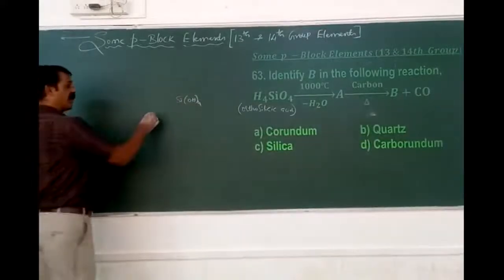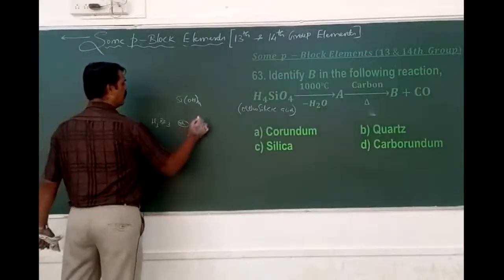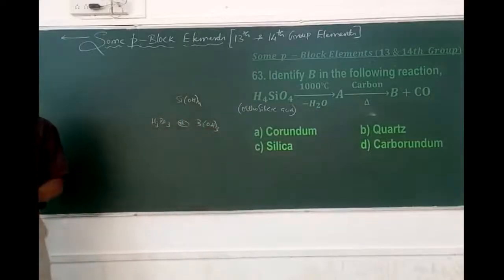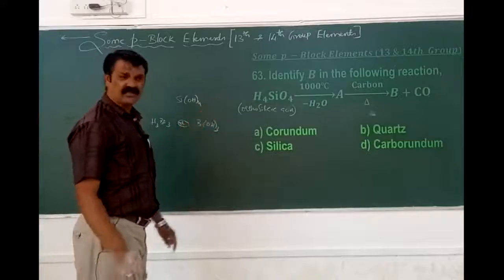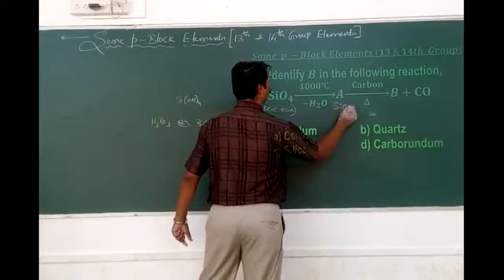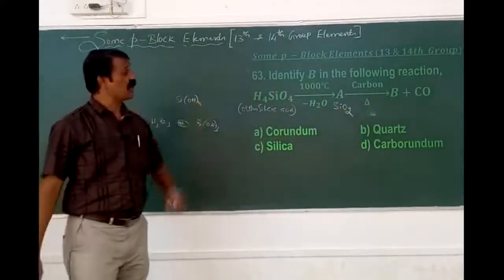As we mention H3BO3 as B(OH)3, orthoboric acid we are calling. Similarly, we have orthosilicic acid. What happens when it gets heated? It just undergoes dehydration. Means there is a removal of water molecules. Means it forms silica. It forms what? Silica. What happens when silica reacts with carbon?